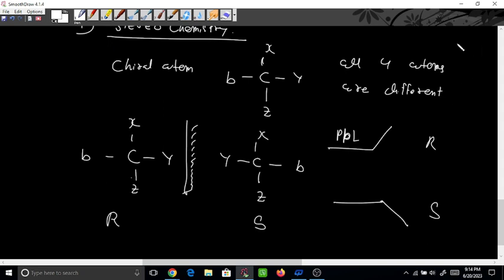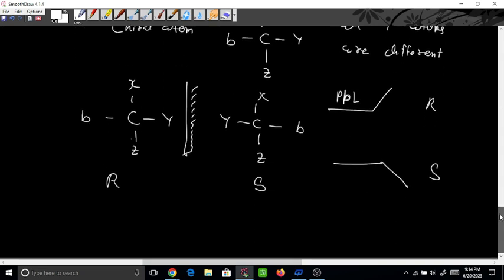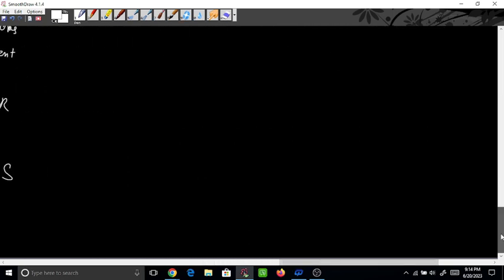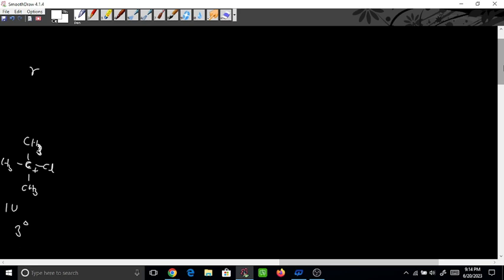So why am I discussing optical activity or stereochemistry here? One thing is important here. Suppose I take one example on the next page, with phenyl and hydrogen, here chlorine, and here CH3.